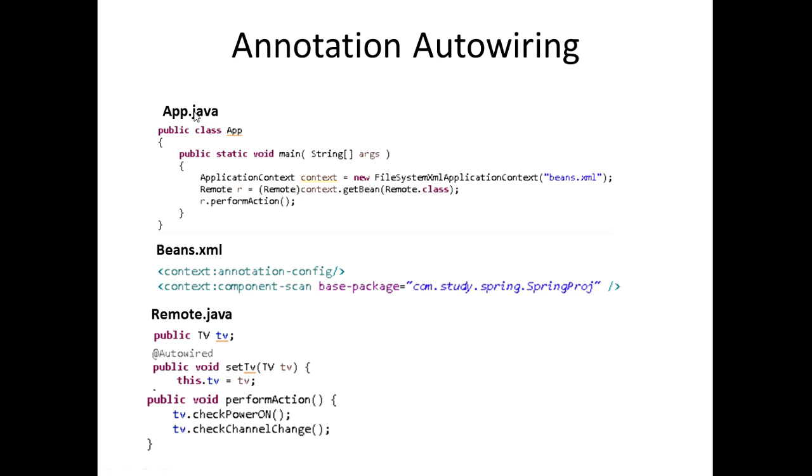Okay, now we go up to this application object. Just like before, we have this main method. We're creating an IOC container application context, and we're passing in the beans.xml. From there, we're creating a new instance here, but the thing about it, we're passing in the actual class name, Remote.class, instead of the ID that was once here before in our XML autowiring. And from there, we'll get whatever value shows up after these methods are executed. So that's how you would use annotation autowiring.